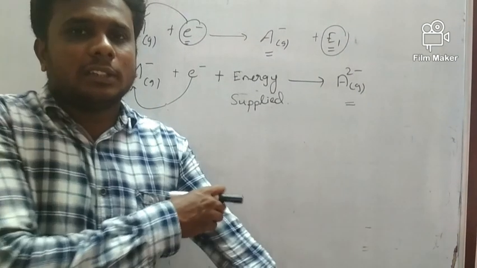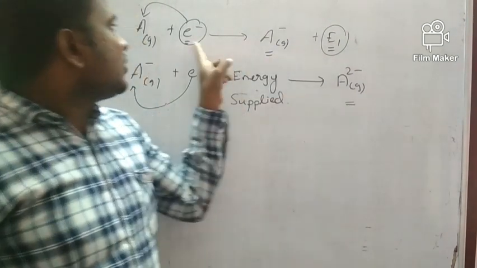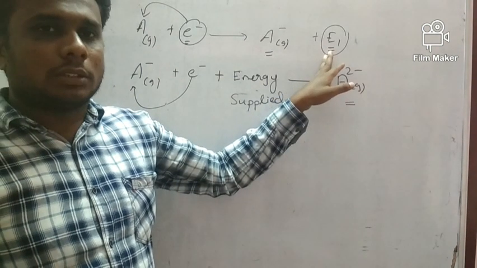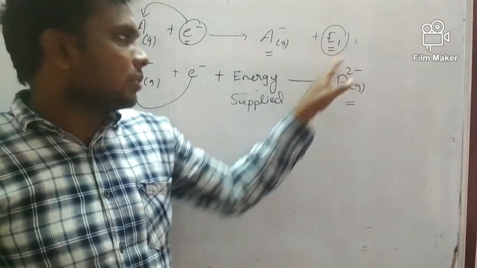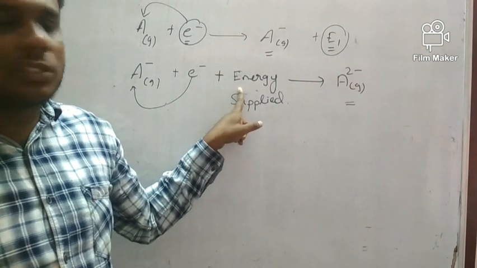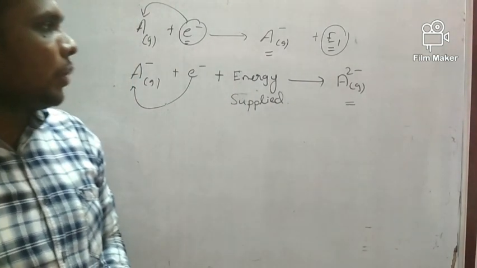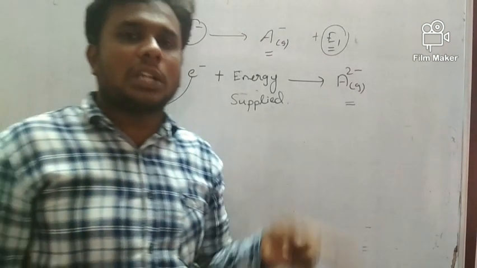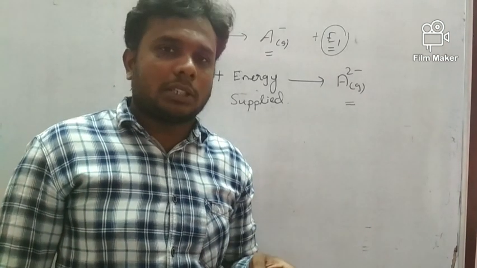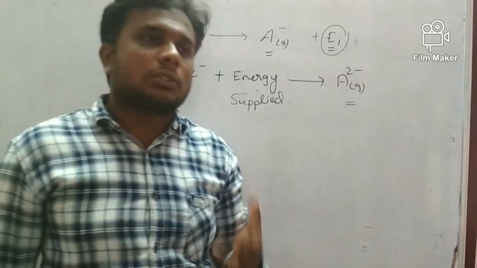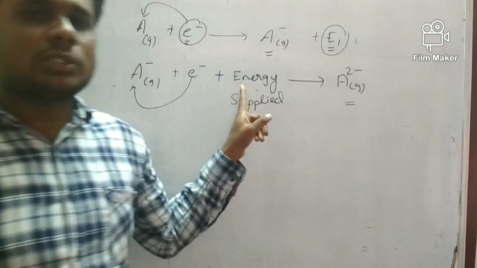Okay guys, if you listen here, addition of the first electron is always exothermic. Addition of the second electron is always endothermic. Please note this, it's a very important point. Addition of the first electron to a neutral atom is always exothermic, but addition of a second electron to an anion is endothermic. We have to supply the energy.